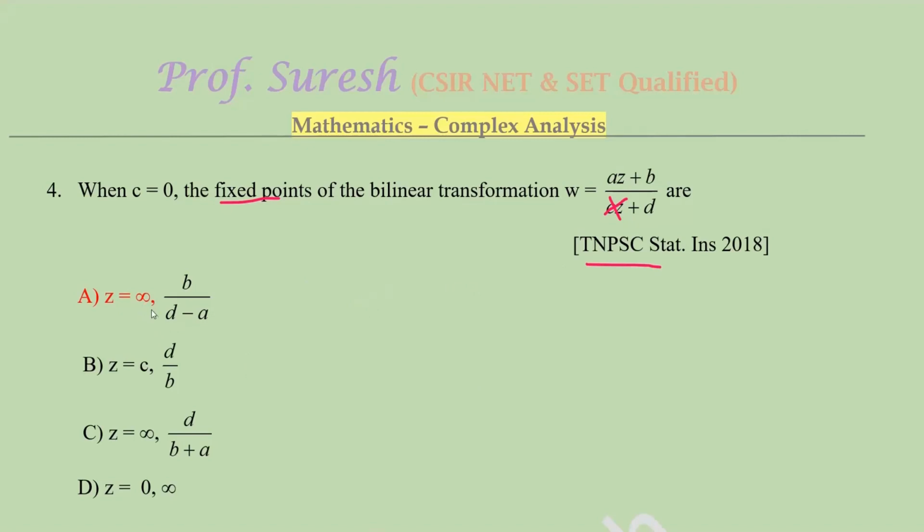So this one choice. And then second one, instead of Z, substitute B by D minus A. Again you will get the same B by D minus A. So this is the answer, right? So instead of doing like this, putting Z equal to and then solving, you can substitute and find out. This objective type is actually very easy to us. Instead of doing directly, you can substitute and find out in many occasions for many problems.